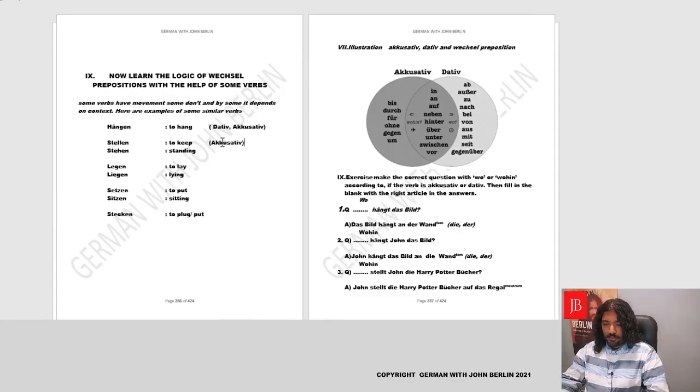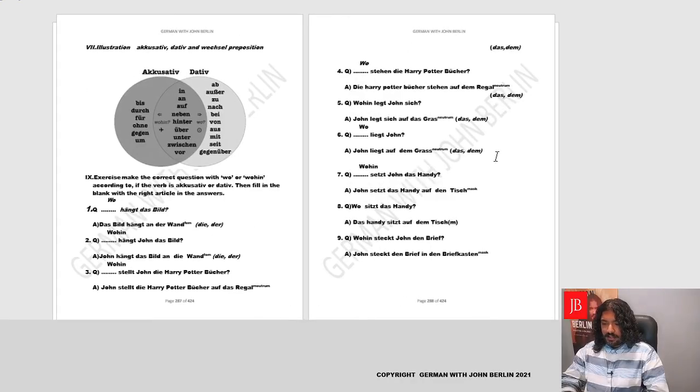There'll always be movement when you keep something. So when you use stellen, it'll always be accusative. Okay. Then we say the Bücher, let's say, yeah, genau. Wo stehen die Harry Potter Bücher? Die Harry Potter Bücher stehen auf dem Regal.